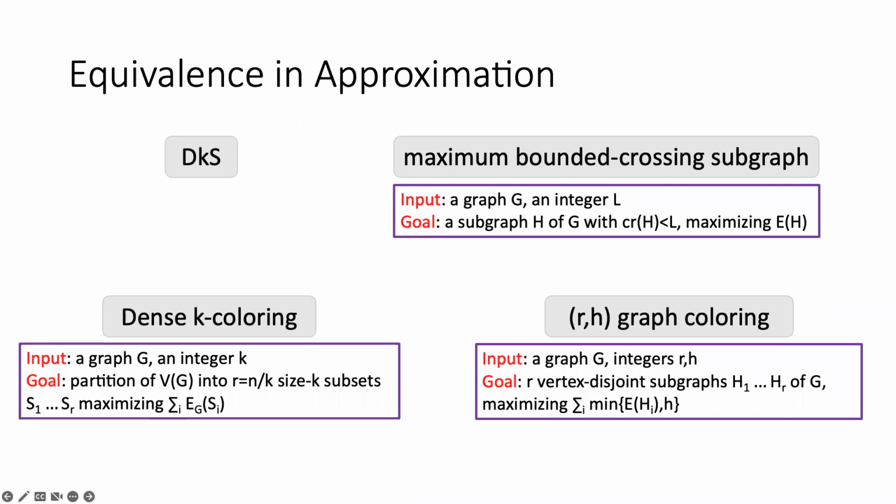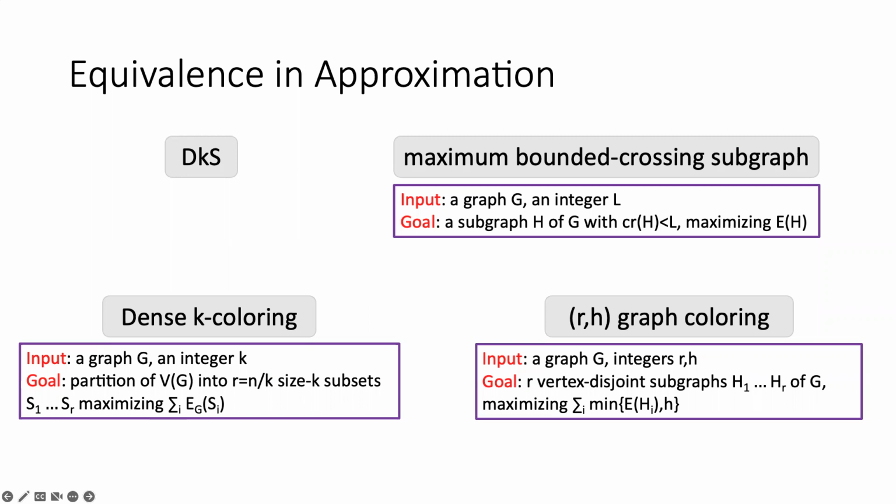Okay, so the input is a graph G and integers R and H, and the goal is to compute R vertex disjoint subgraphs H1 to HR of G, maximizing the sum of the number of edges in them truncated at H. So this problem is also similar to the DKS problem, as it is in the spirit of computing many vertex disjoint dense subgraphs of a given graph.